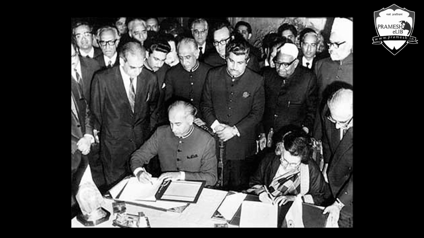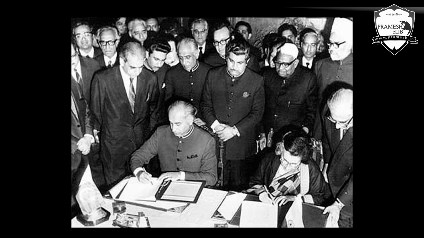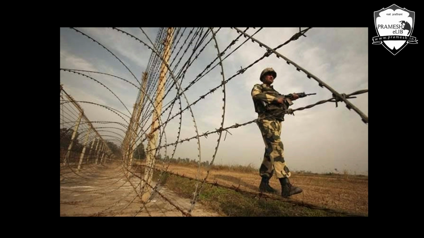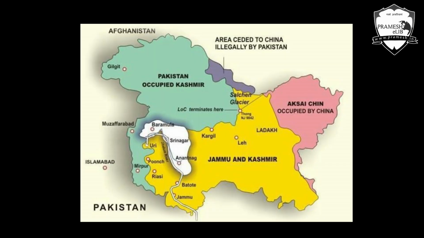Now what happened in the Shimla Agreement is of real significance to us, because till now the line that we were calling a ceasefire line was now called the Line of Control. What is it? LOC. So if you have ever heard this word LOC, it actually means Line of Control, and this Line of Control is roughly around 772 kilometers. It is basically demarcating Pakistan occupied Kashmir and the Indian Kashmir region.